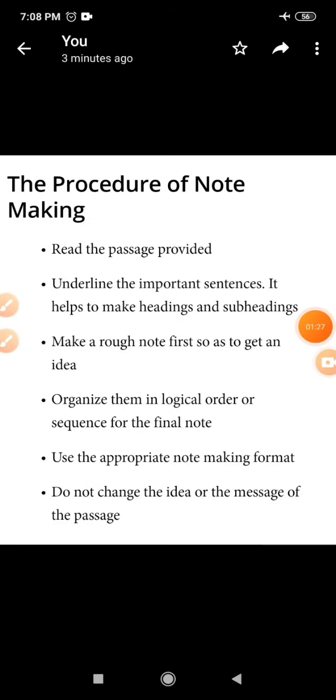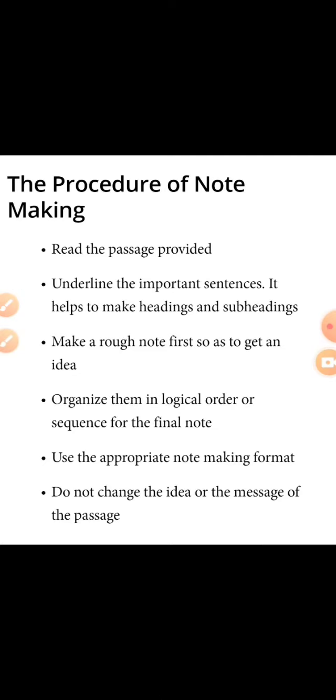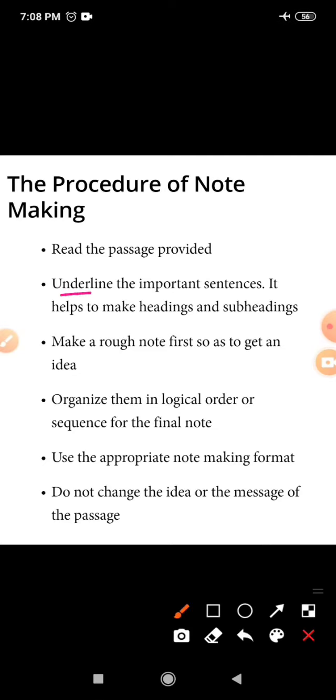Now, in this second picture, we can see the procedure of making note. How would we make a note? First of all, we have to read the passage very carefully, not once, but twice. In the next place, we have to underline the important sentences where we can get a few points. It helps us to make the heading and subheadings in the notes.